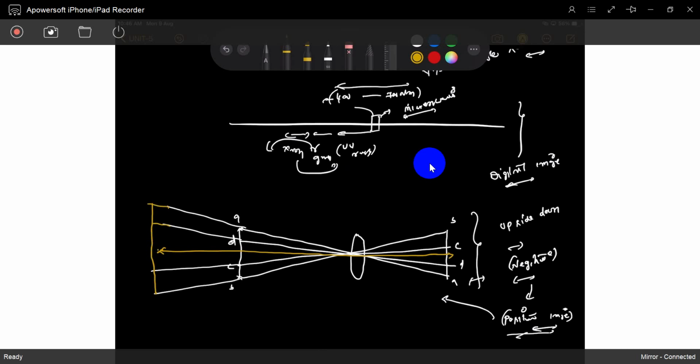This is the objective, this is the object, this is a focal length, this is a focal length. So this is called a negative frame, a negative image or negative photogrammetry.